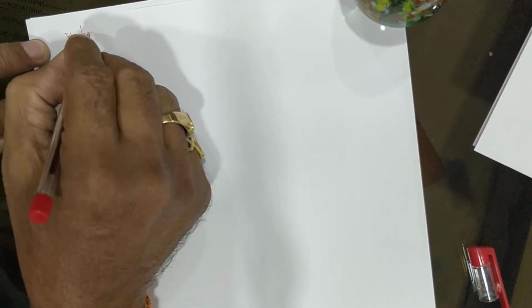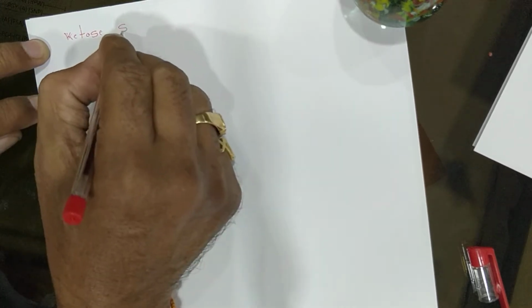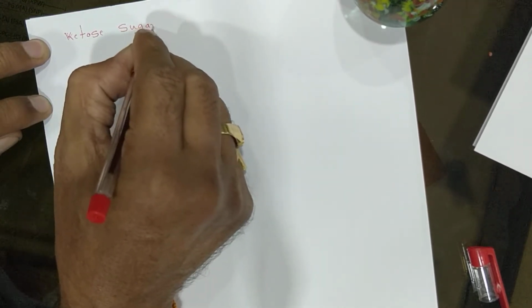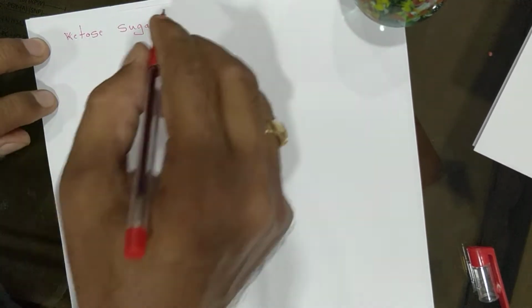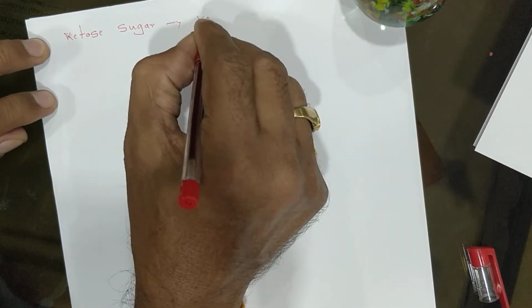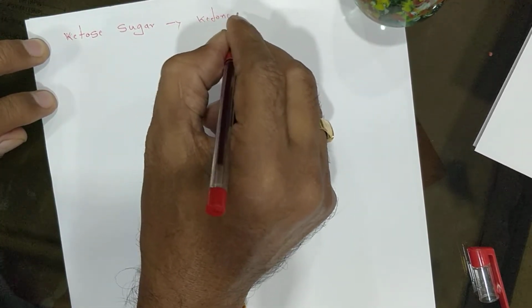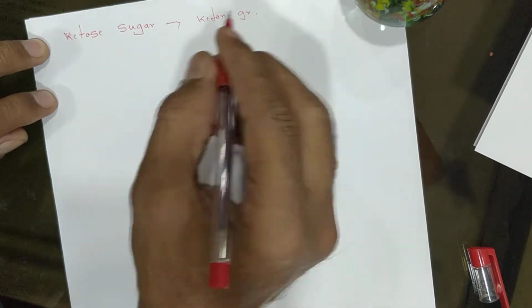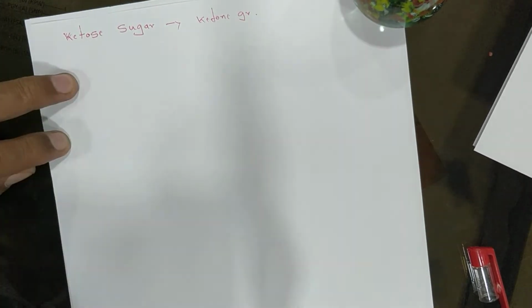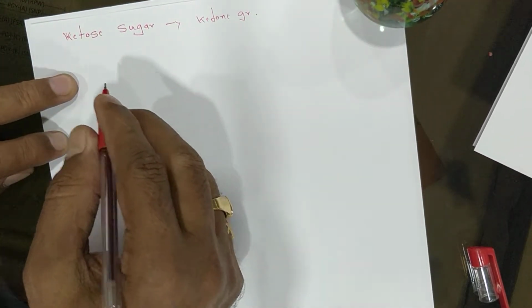Today we will see the ketose sugar. The ketose sugar contains the ketone group. That's why it's called ketose. Yesterday you have seen this. Now today the ketose sugar is an example.